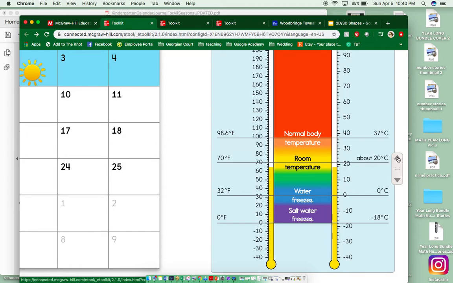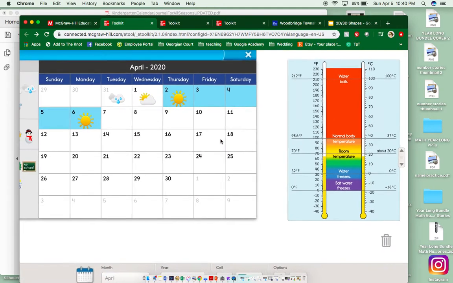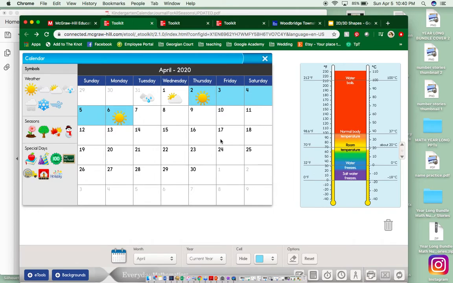And our color changed to yellow. So it's getting a little bit warmer outside. If you can, get some sunlight and get outside. It's going to be a beautiful day today. Meteorologists, you can go ahead and color in sunny on your weather graph. Sunny, sunny.